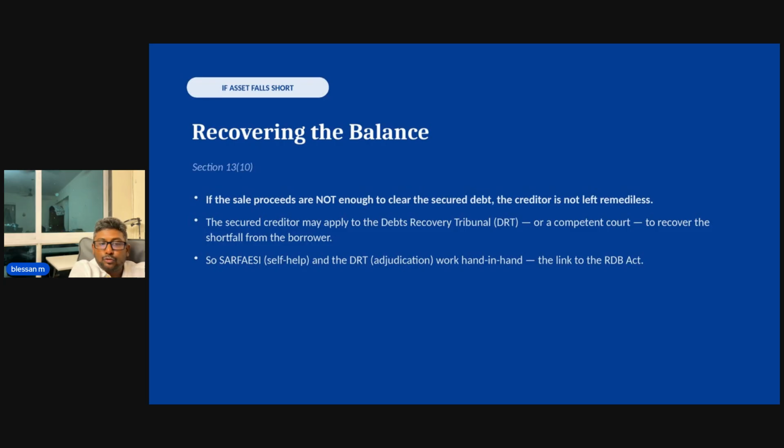And this is as opposed to what happens in insolvency proceedings. In insolvency proceedings, if there is a CIRP process and it is completed, then the borrower's debts are virtually extinguished. But in SARFAESI, it is not like that. Even if the property is sold, the bank or the financial institution has every right to pursue other routes. Now, this is different from the CIRP procedure. If a resolution plan is passed by the committee of creditors, then the borrower's debt stands extinguished, the same as in liquidation proceedings. So, like I said, the SARFAESI and DRT Acts go hand in hand, and they are not competitive to each other; they are complementary to each other.